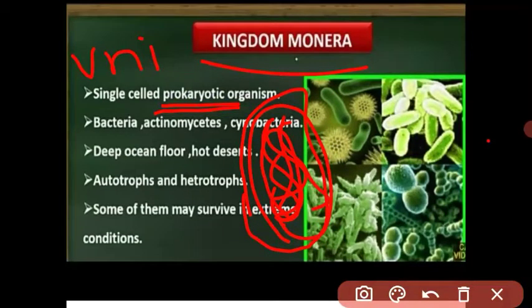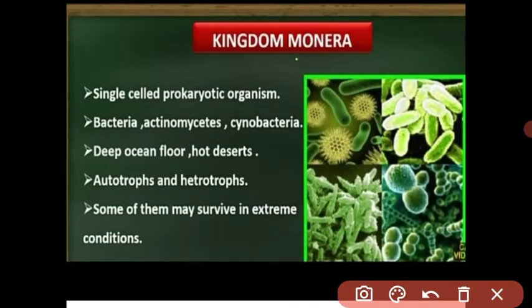This organism is called prokaryotic. Understood? The first characteristic is that Kingdom Monera organisms are unicellular prokaryotic organisms. A good example is bacteria, all bacteria are examples of Kingdom Monera.